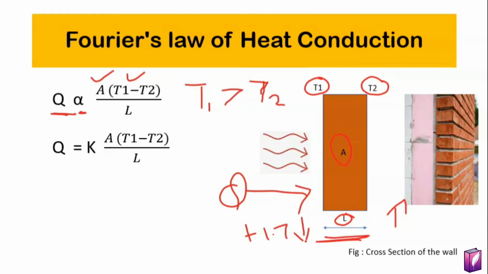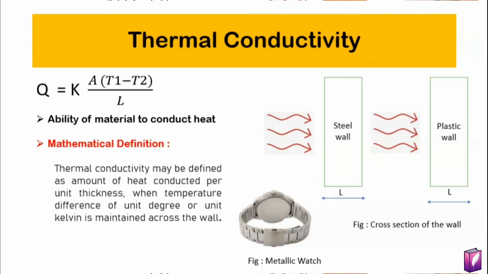Now, to remove the sign of proportionality, a constant is added. That constant is K, and it is known as thermal conductivity. So now, let's see the physical significance of thermal conductivity. Suppose we have two walls, one of steel and the other of plastic.